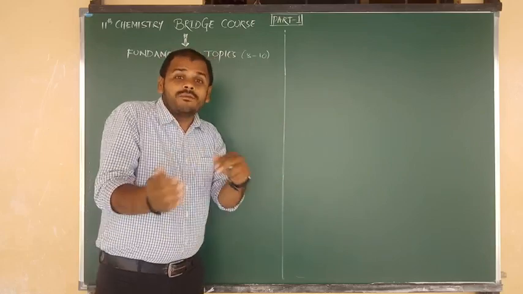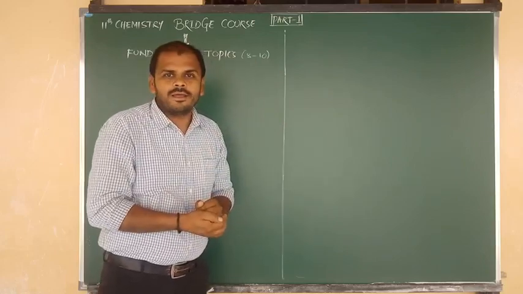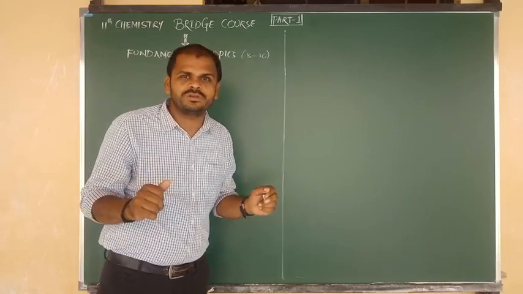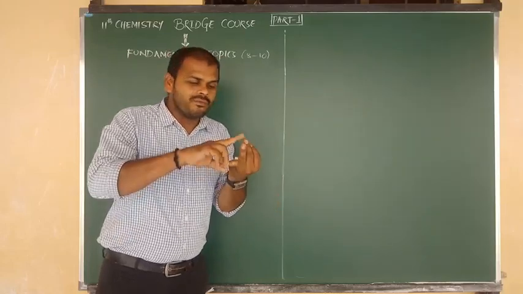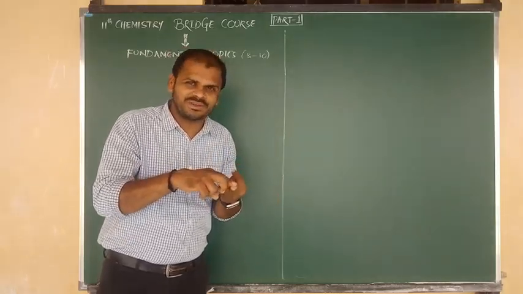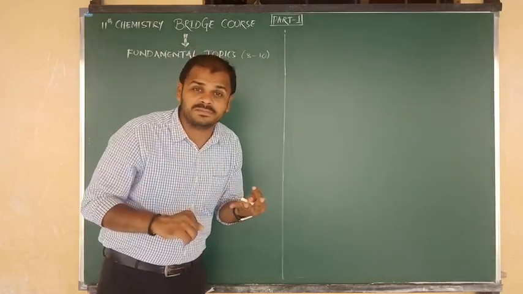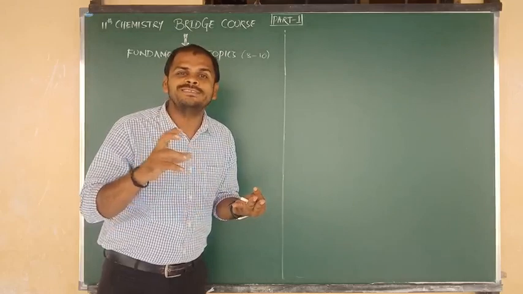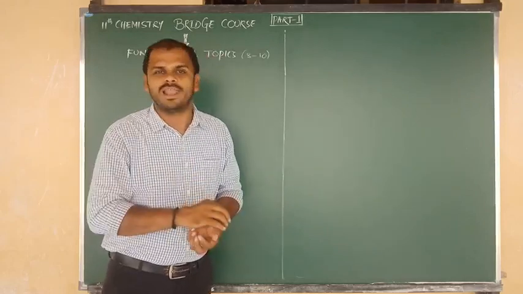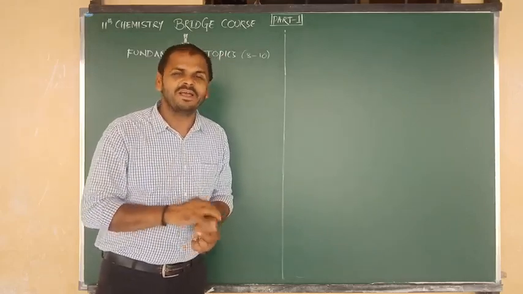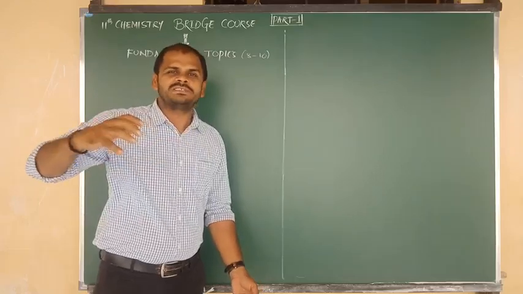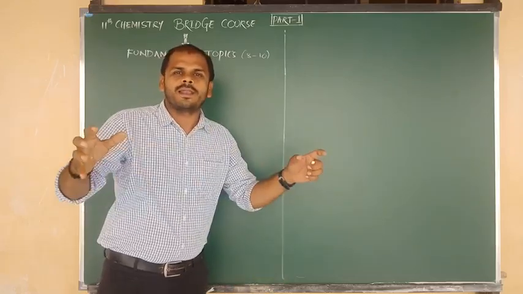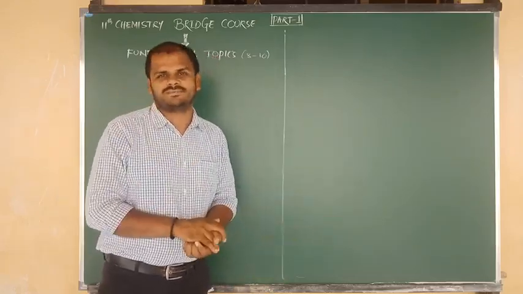But when we come to PUC level, that science is classified into 3 different zones: biology, physics and chemistry, meaning 3 different subjects. Again in biology, 2 different zones are there: one is botany, one more is zoology. So botany, zoology, physics, chemistry, all of them are branches of science.